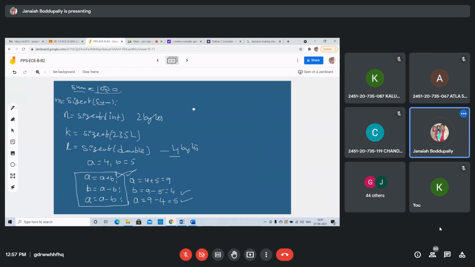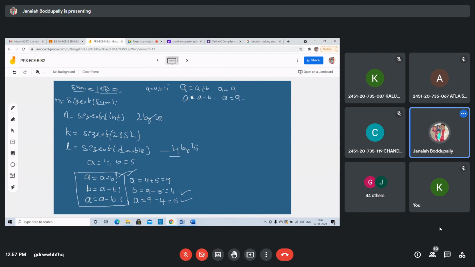Suppose we take these statements: A equal to A plus B, then A equal to A minus B. What will you get? 4 plus 5, suppose A equal to 4, B equal to 5. First statement, A equals 9. Second statement, A equals 9 minus B. Again you will get the same, again you will get 4 only.